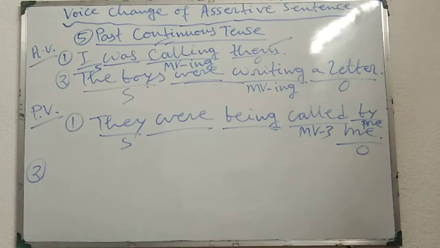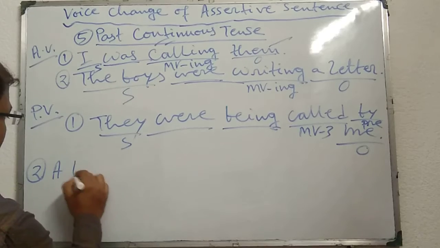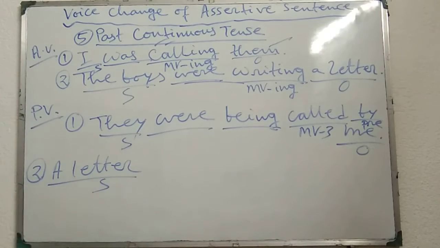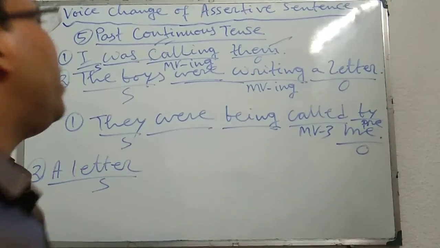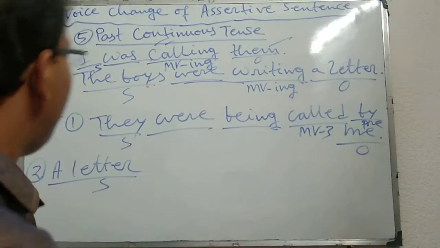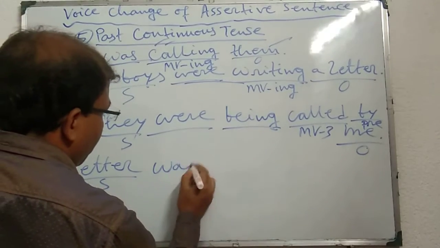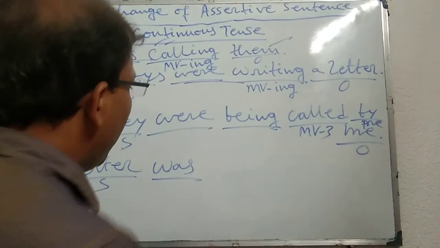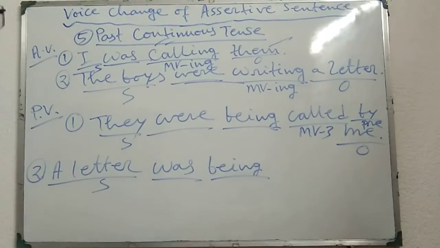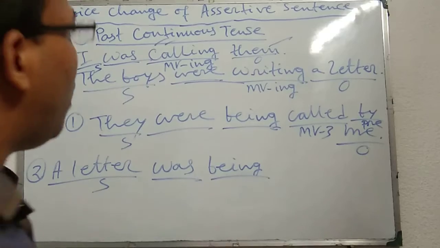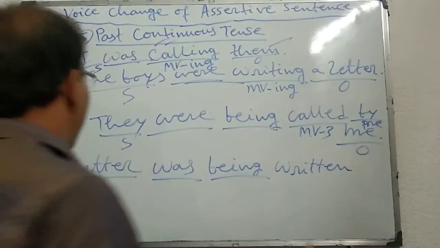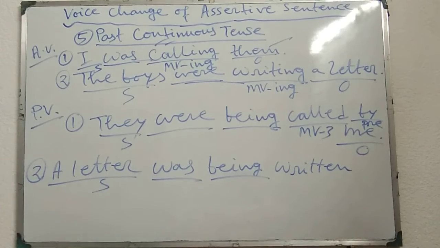The boys were writing a letter. A letter, the object, becomes the subject. Thereafter, were writing means it is also past continuous tense, and past continuous tense means was or were will come. A letter was, and thereafter, for continuous, being. A letter was being, thereafter MV3 of the given main verb, written. A letter was being written.